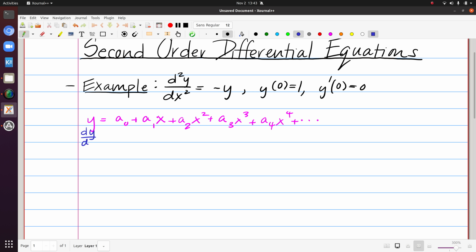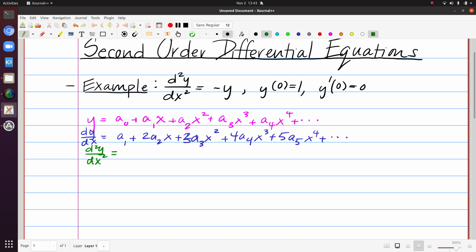So to get there, I need to find the first derivative, which we have seen in our previous examples. And like I said, we'll write down the second derivative.